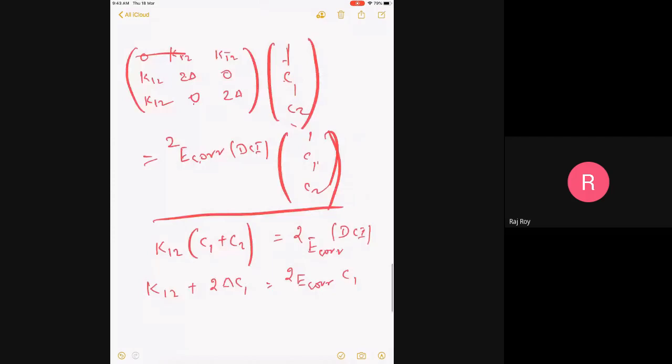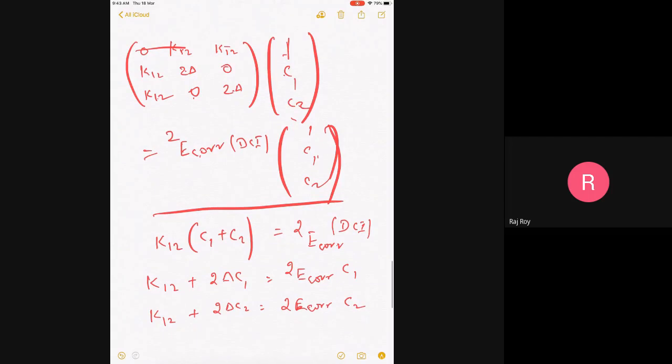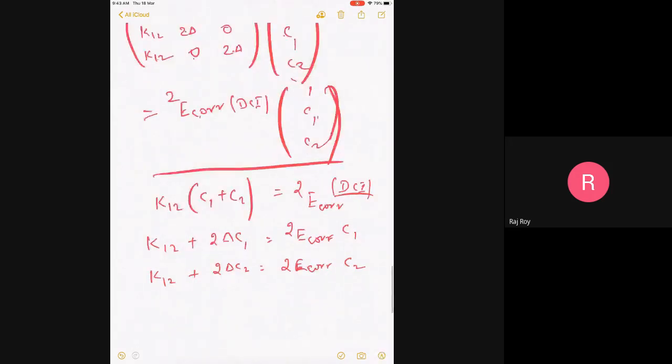The next one, K12 plus 2 delta C2. So that's the only difference. K12 plus 2 delta C2 is the E correlation C2. So of course, whenever I'm saying E correlation, I mean double CI. I'm not writing the full thing because of this space problem. So 2 delta C1, 2 delta C2. Is it clear, these 3 equations? It's just matrix multiplication.